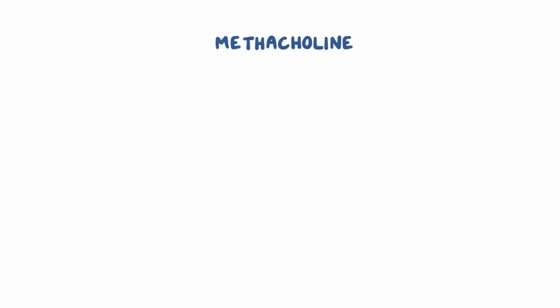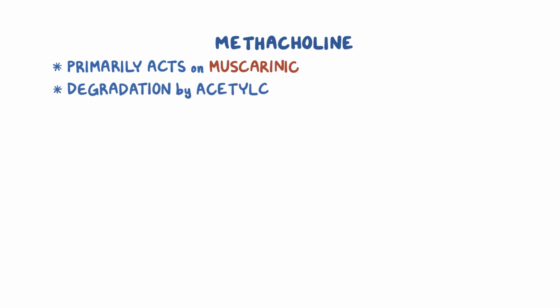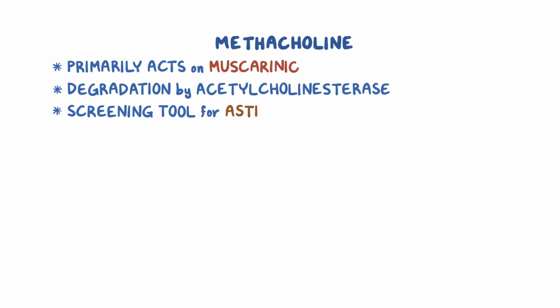Methacholine is another cholinomimetic that primarily acts on muscarinic receptors. Unlike the other medications in this class, it is susceptible to degradation by acetylcholinesterase. Since it's relatively short-acting, methacholine is used as a screening tool for asthma.